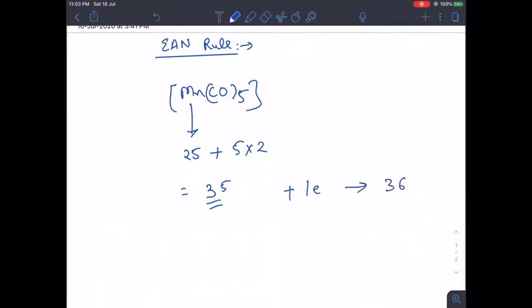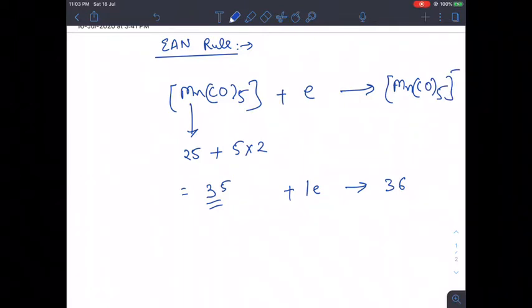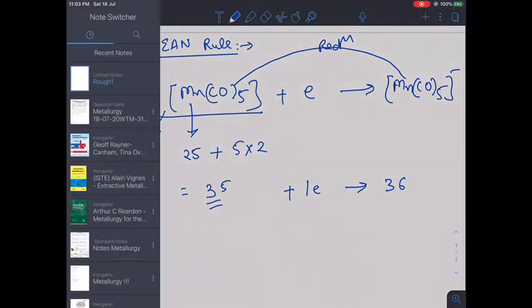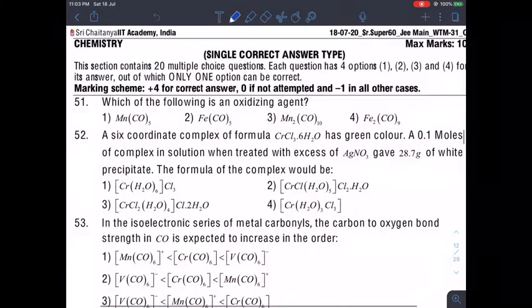So this compound has an electron accepting tendency. Anything which gains electrons is undergoing reduction, and something which undergoes reduction acts as an oxidizing agent. So the first option itself is our answer, that Mn(CO)5 will be an oxidizing agent.